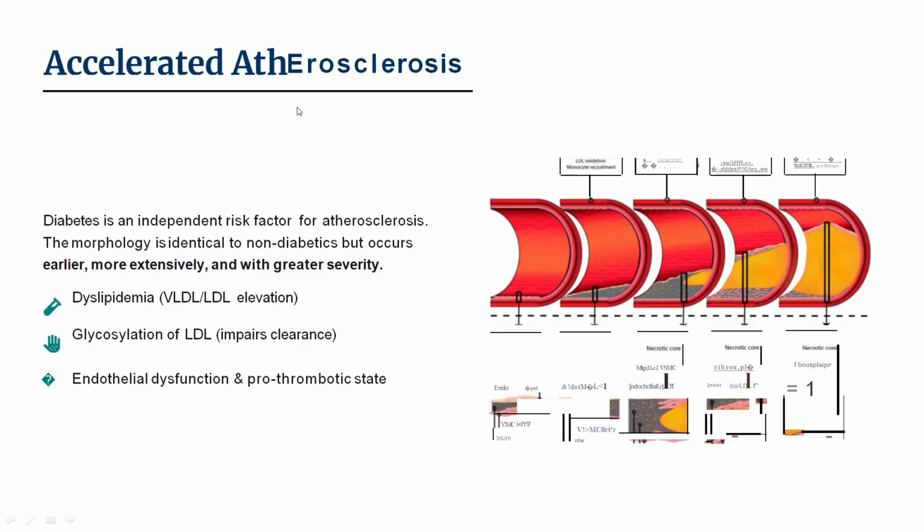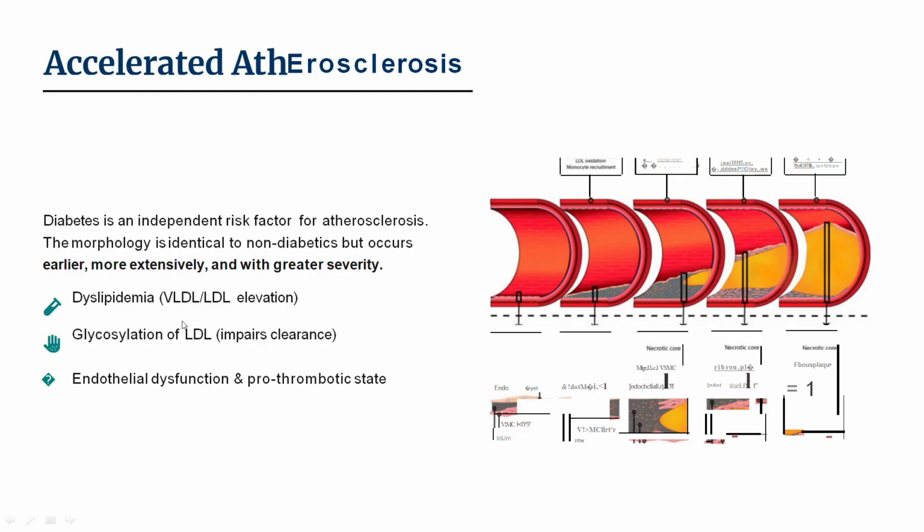Accelerated atherosclerosis: diabetes is an independent risk factor for atherosclerosis. The morphology is identical to that in non-diabetics but occurs earlier, more extensively, and with greater severity. It says that the morphology of atherosclerosis in diabetes and non-diabetes is similar, but they differ in that in diabetic patients, atherosclerosis occurs at an early stage with more severity and extent compared to non-diabetics.